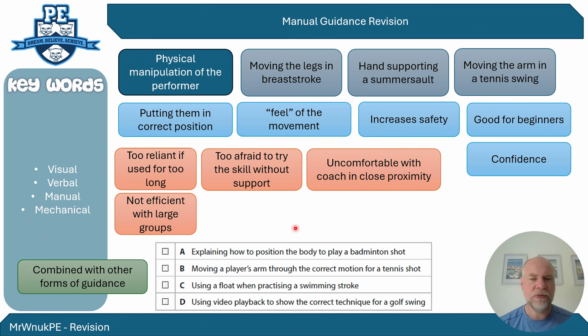Now, I've just put in here a multiple choice exam question, because that sometimes comes up where you've got to identify what type of guidance is happening. So which of these would be manual guidance? Explaining how to position the body in a badminton shot, which would be where you can pause the video and have a go at this yourself. Moving a player's arm through the correct motion of a tennis shot, using a float when practicing the swimming stroke, and using video feedback to show correct technique. Each of them has one type of guidance, and it'd be worthwhile revising and adding these definitions to your repertoire. But the one we're looking at for manual guidance is moving a player's arm through the correct motion of a tennis shot.